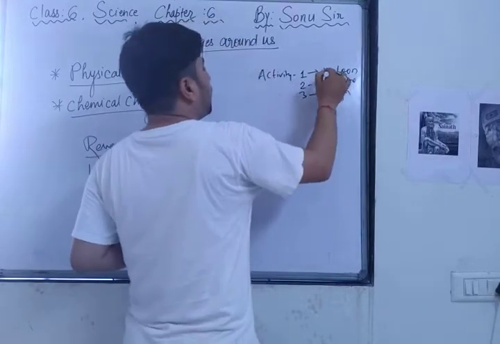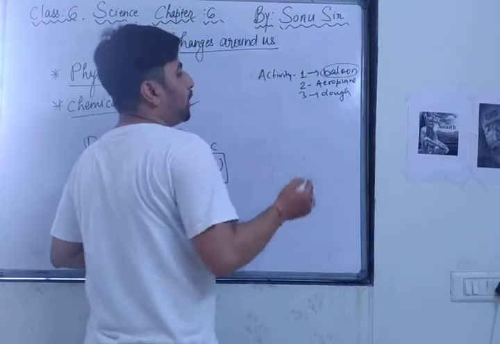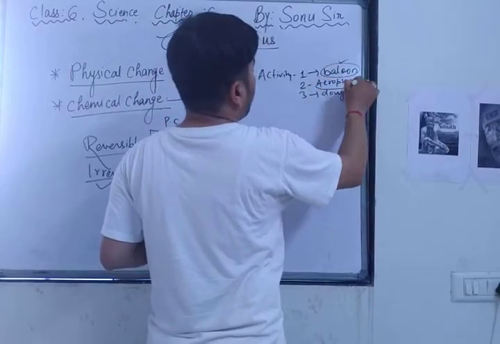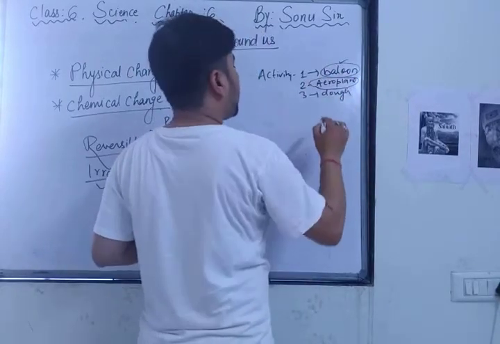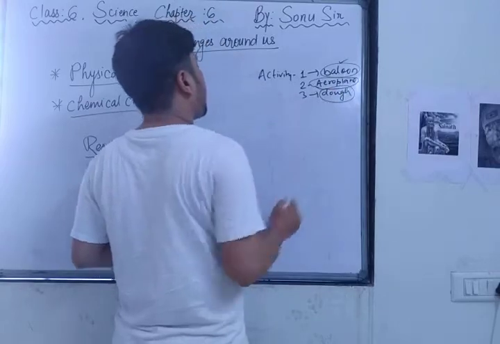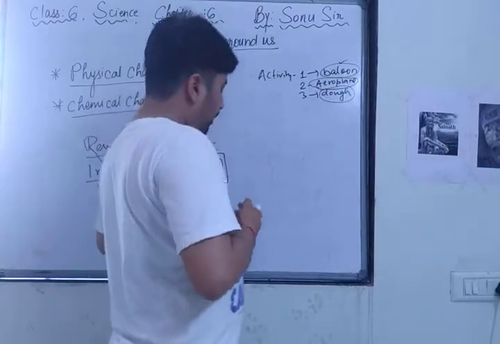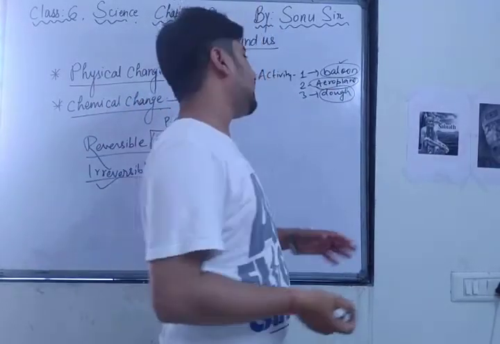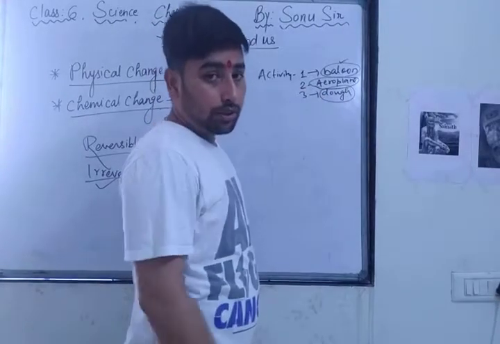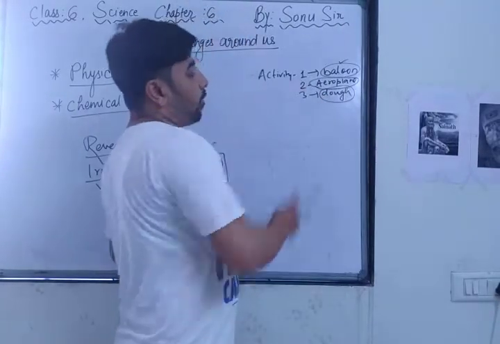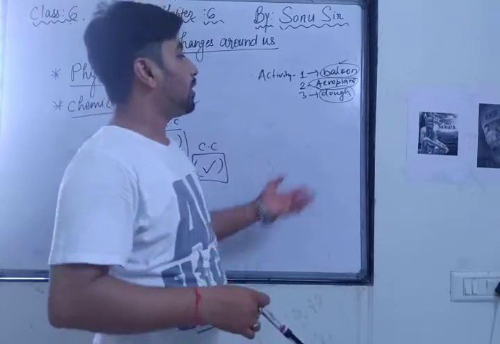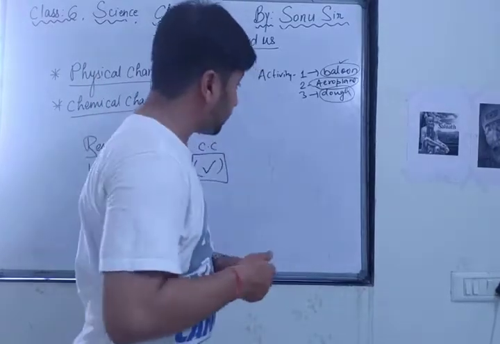In the balloon, we just blew it and it increased in shape and size. We took a piece of paper, made it into a plane and flew it. We also made the dough into the shape of a chapati. Can these three come back to their original position? Yes. After blowing the balloon, if we remove the air from it, it comes back to its original position.